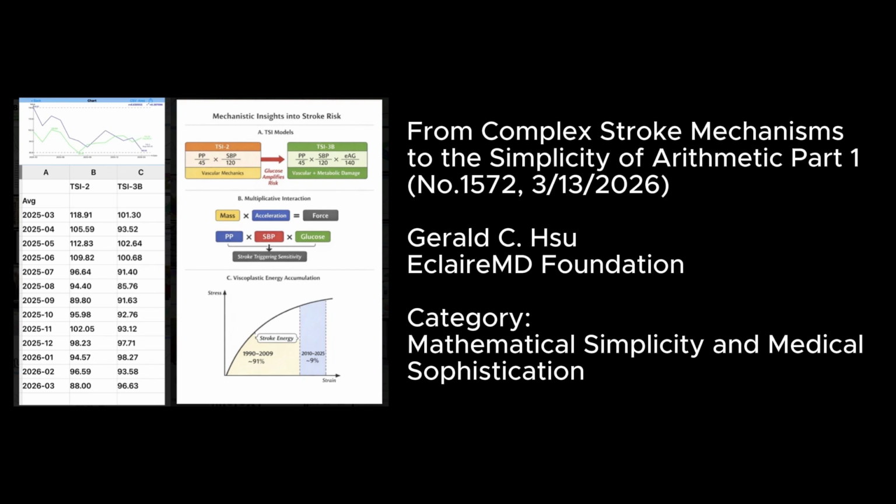From complex stroke mechanisms to the simplicity of arithmetic, part 1, number 1572, March 13, 2026, Gerald C. Eclaire MD Foundation. Category: Mathematical Simplicity and Medical Sophistication.